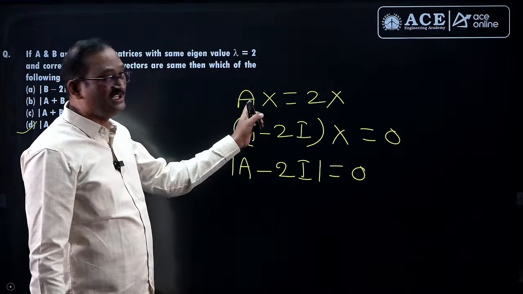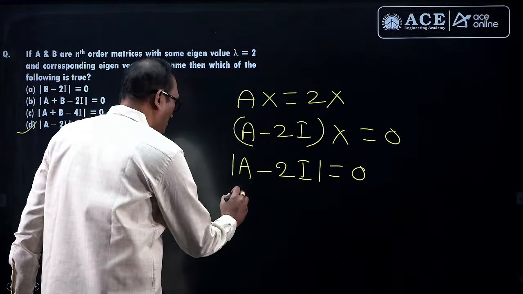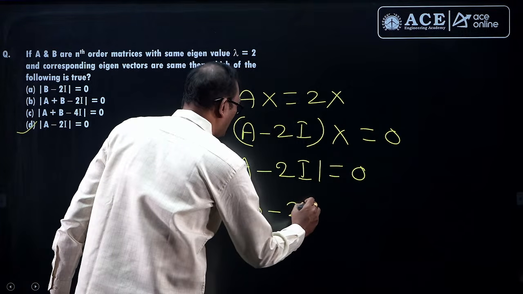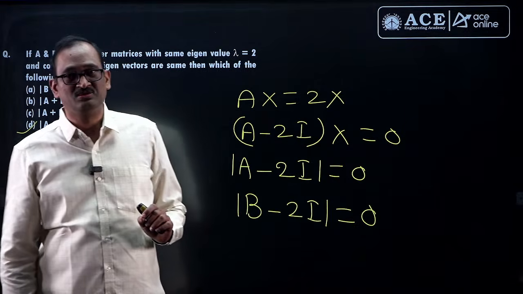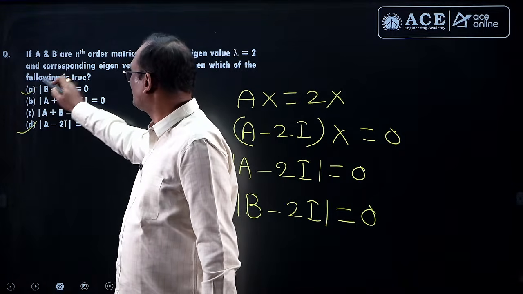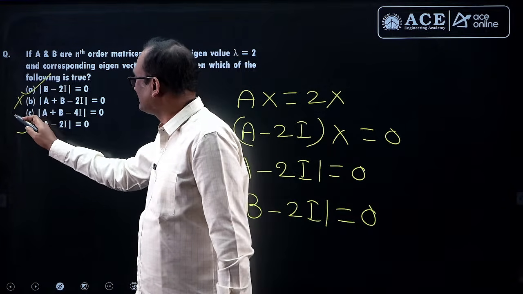Therefore Bx equal to 2x. Accordingly B minus 2i into x equal to 0. So it will also satisfy magnitude of B minus 2i equal to 0 regarding eigenvalues, and hence option B is correct. Now option A correct, option B not correct, and C correct.